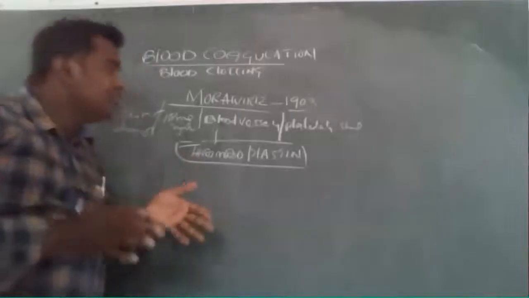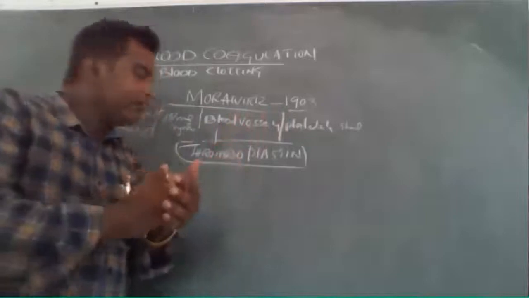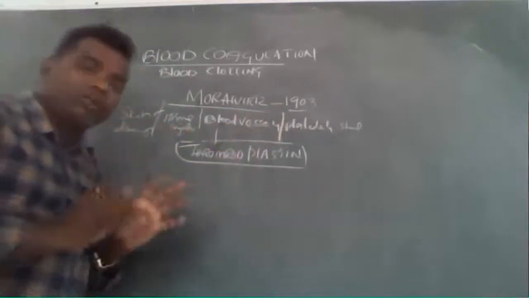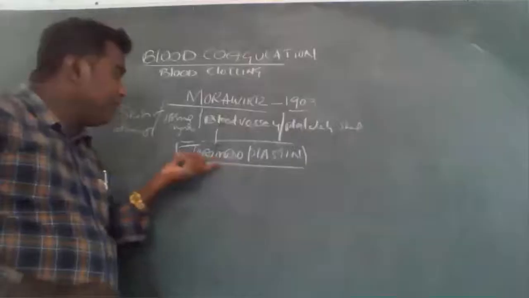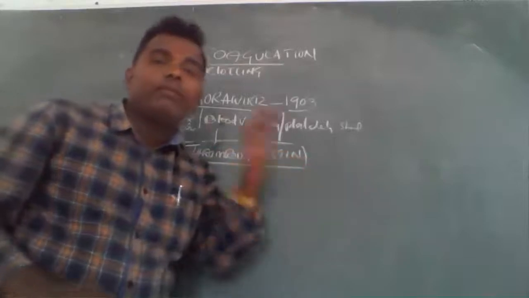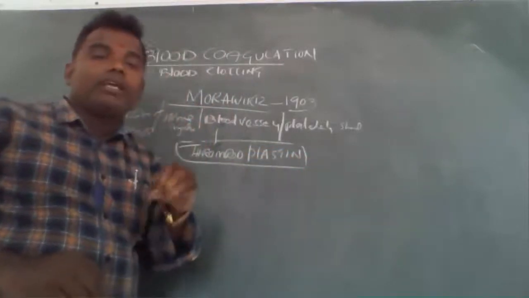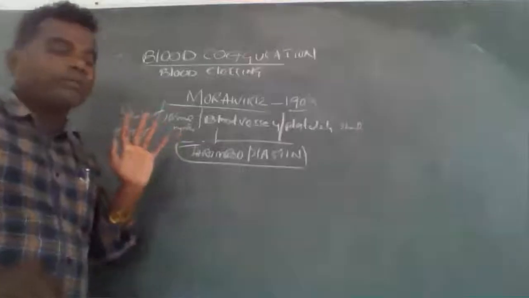Whether blood vessels are damaged or cut, or platelets are shed, or tissue is injured, or skin is damaged, in any condition, from that place thromboplastin should be produced. This blood clotting factor should be released.